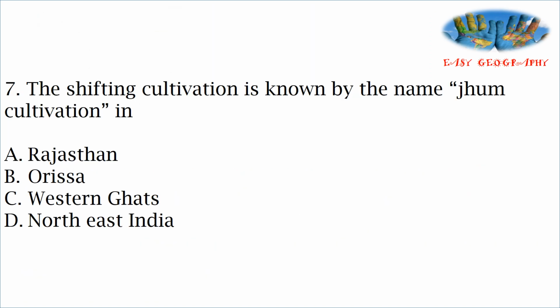Next question. Shifting cultivation is known by the name Jhum cultivation in which area? Shifting cultivation is known by different names in different parts of the world. It is known as Jhum in where? Options: Rajasthan, Orissa, Western Ghats and Northeast India.